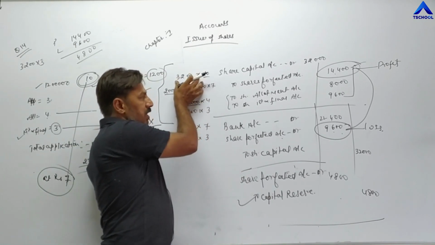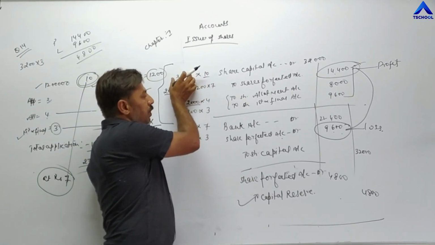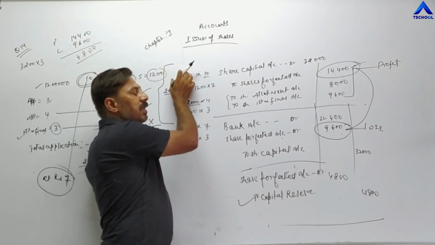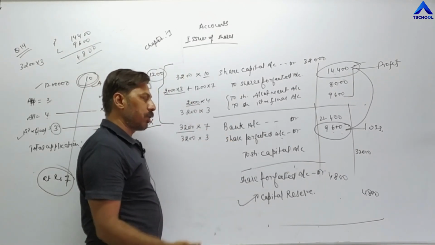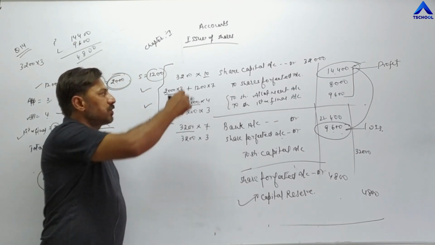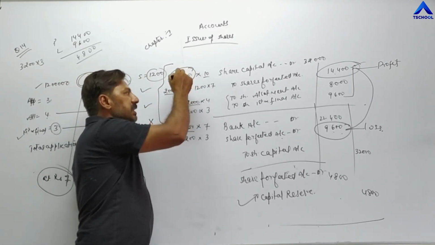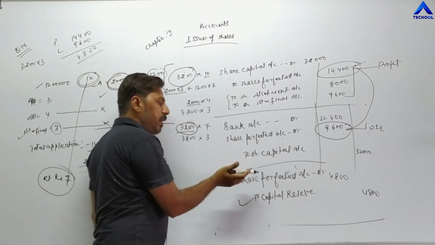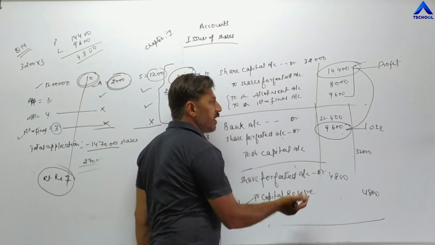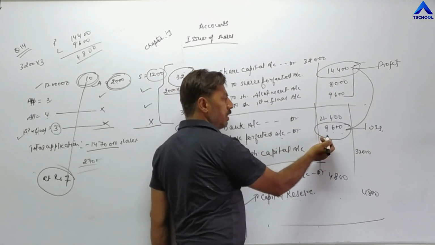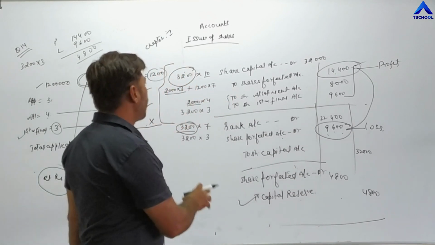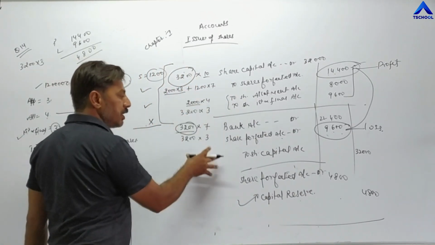If shares are forfeited 3,200, and if shares are reissued less than forfeited shares, then complication arises. We will do that later on. But right now, whatever number of shares are forfeited by the company, the same number of shares are reissued by the company. That's why there is no problem in calculating capital reserve. Directly we have to deduct this forfeited account from that forfeited account. In this way, we have to do forfeiture entry and reissue entry.